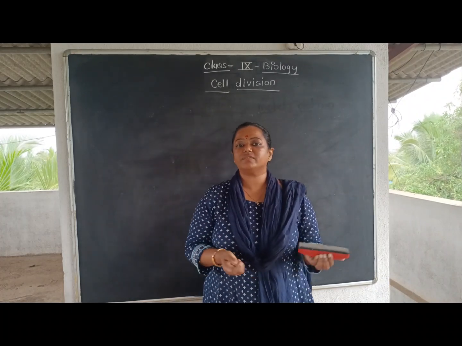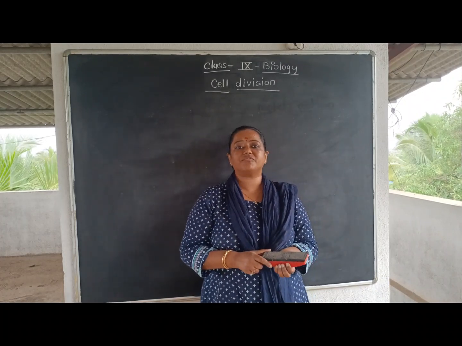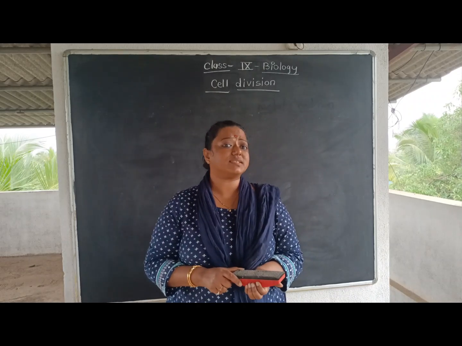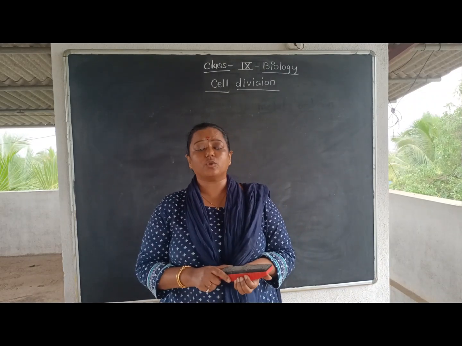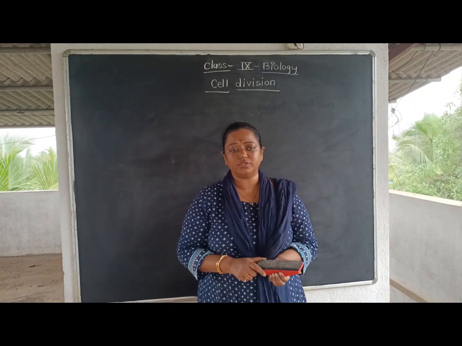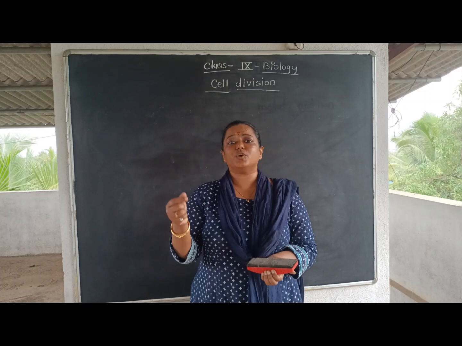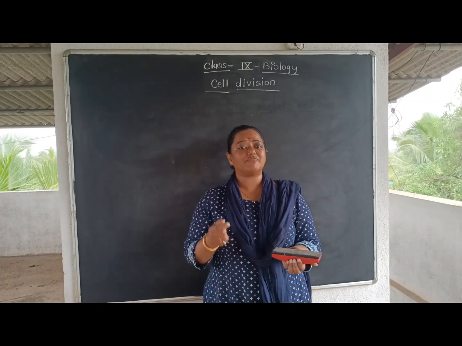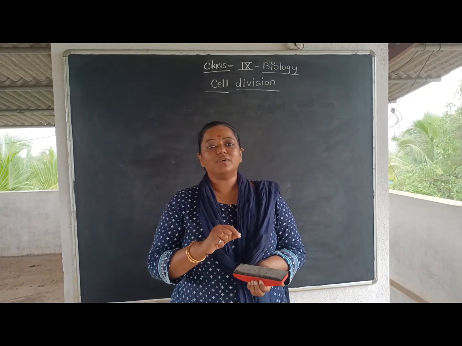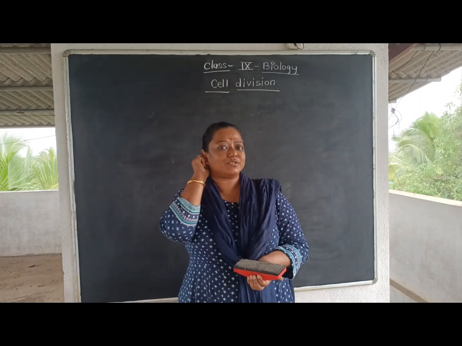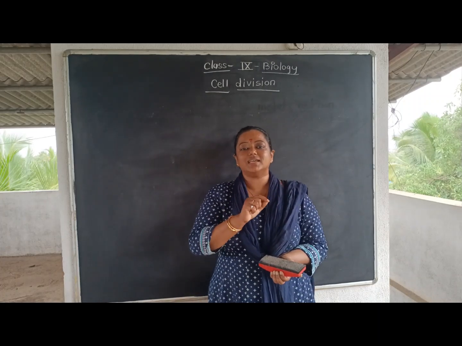See students, when you were very small, in the first class, you were not fully grown. Now also you are not fully grown, but at that time your height was short, your limbs, your legs, everything was small. Now you have come into class 9, so you can see the changes in your body.